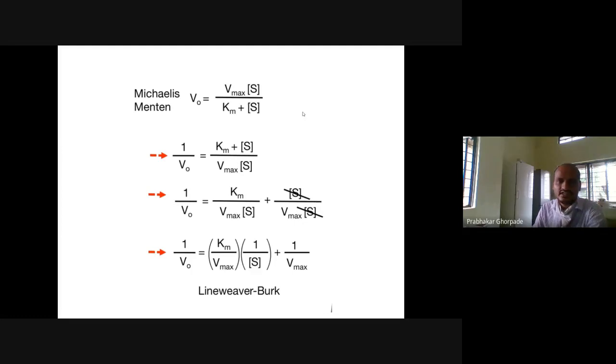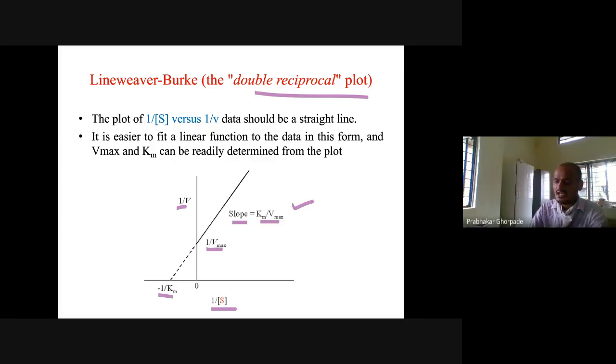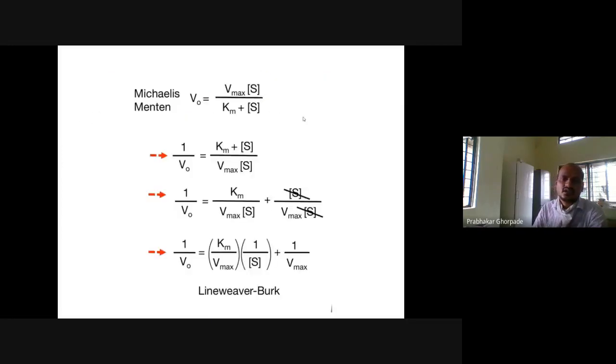Now, how do we derive the Lineweaver-Burk plot? We already have the Michaelis-Menten equation: V0 is equal to Vmax multiplied by substrate concentration divided by Km plus substrate concentration. So you invert it: instead of V0, you take 1 divided by V0, which is equal to Km plus substrate concentration divided by Vmax times substrate concentration.